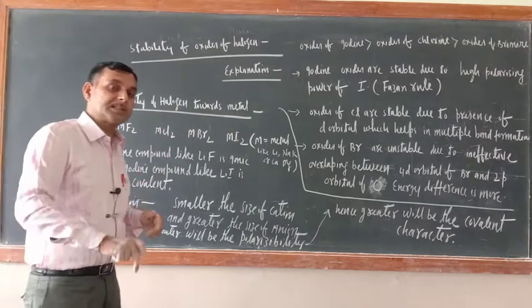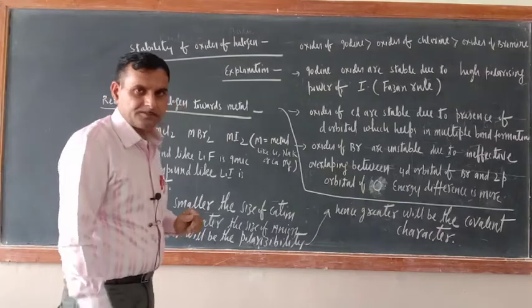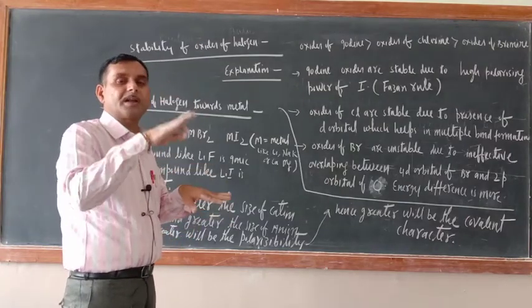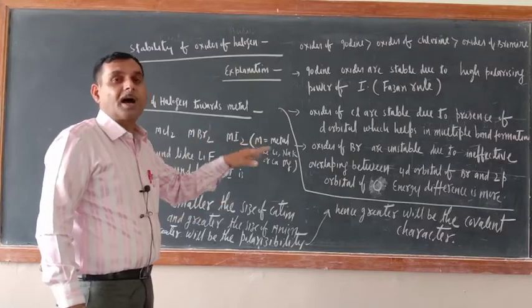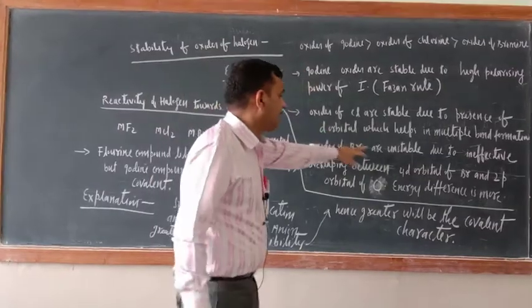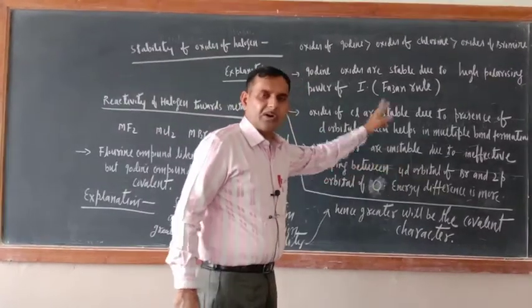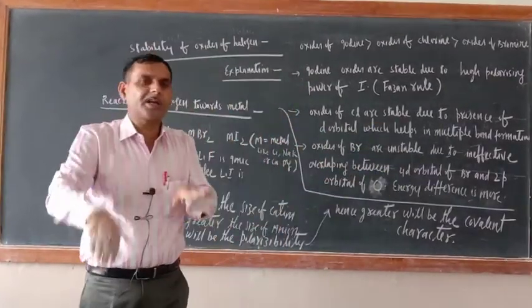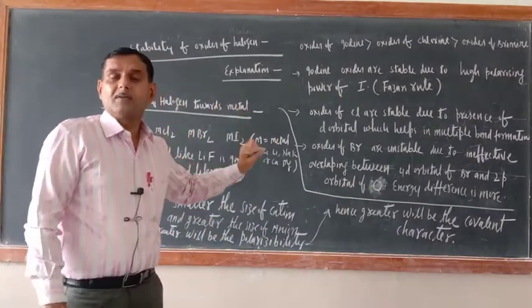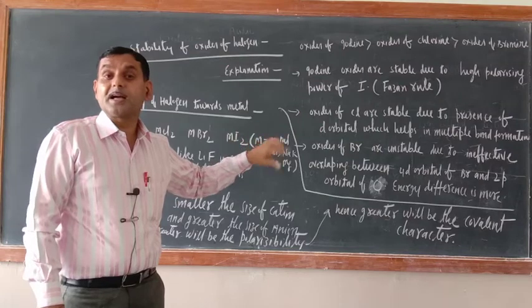Now you can say, sir, the same is the case with iodine. There also ineffective overlapping is there because a lot of energy difference is there between iodine and O. Iodine 5d orbital and oxygen 2p, so there also energy difference is there, no? But try to understand, the size of iodine is bigger. That is why what is there?